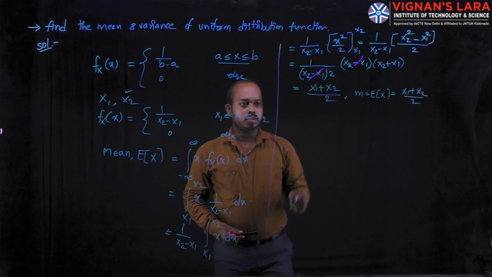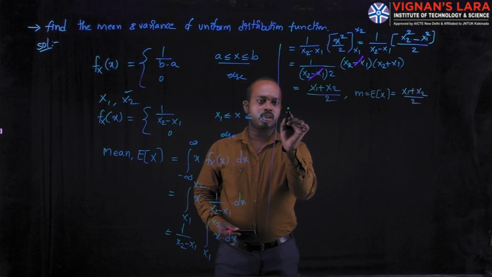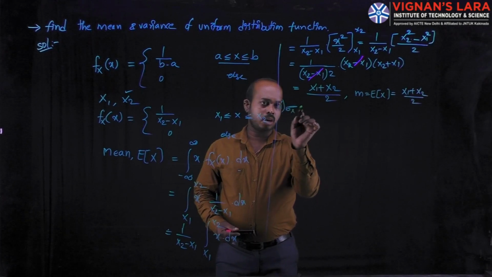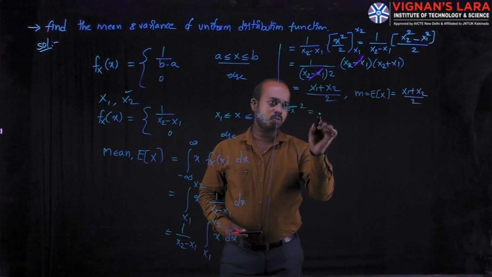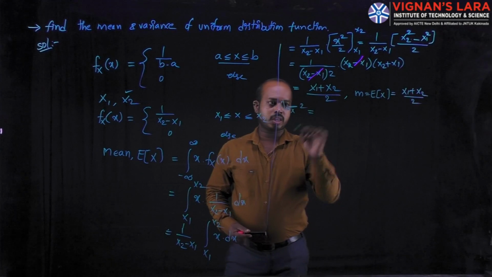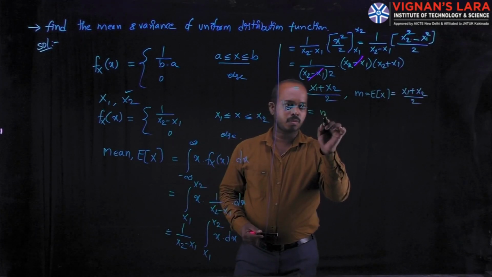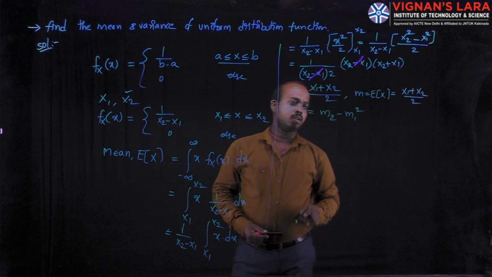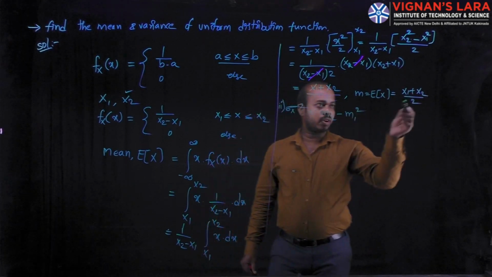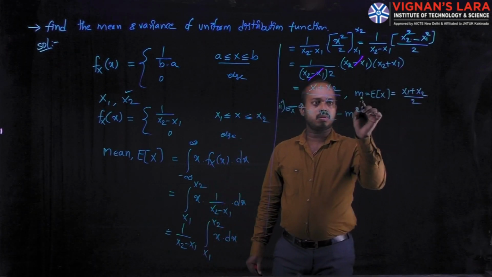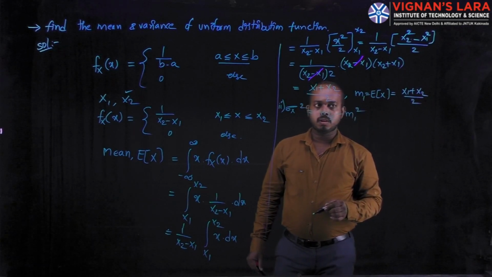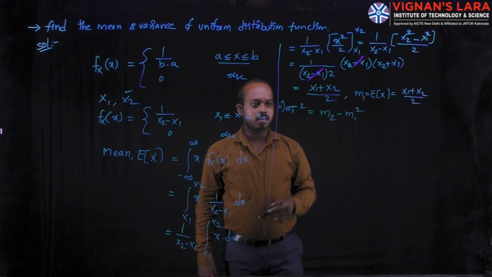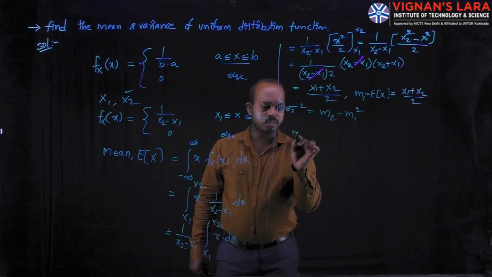Coming to the variance, the second one is variance. The variance sigma x square is equal to, in terms of moments, m2 minus m1 square. Already we know the m1 value. This is the first moment, and you need to find the second moment. That's why here I am writing the second moment.